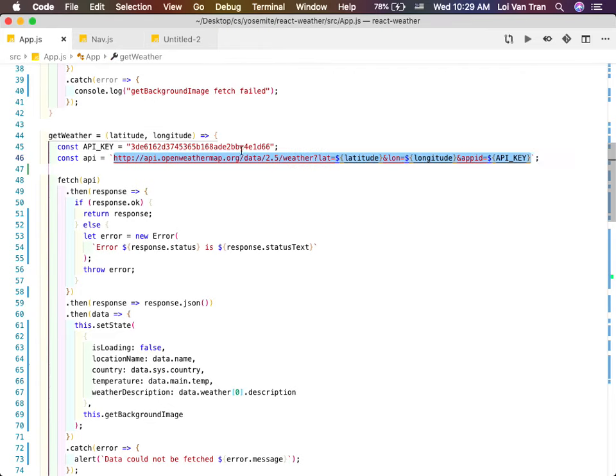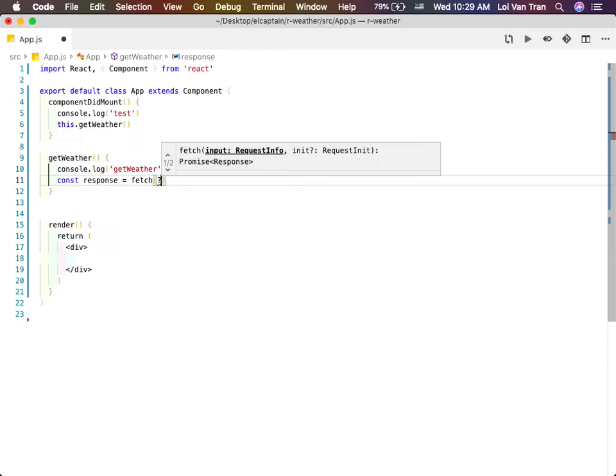So, what does this look like, guys? This is just a URL. It has a root path. It has a route path. And then what are these right here after the question mark? Latitude. Yeah, one of them is latitude, one of them is longitude, and the last one is? Yes, exactly. So I'm just going to copy this, okay?